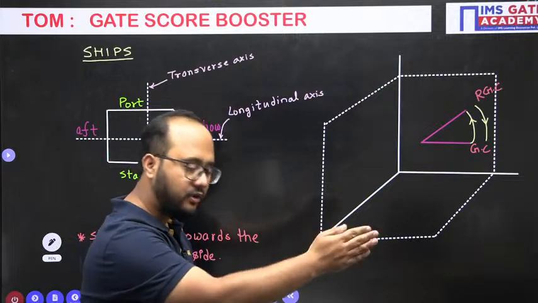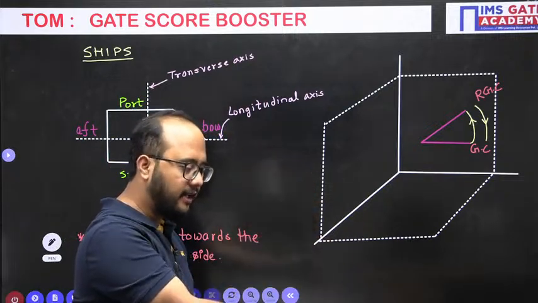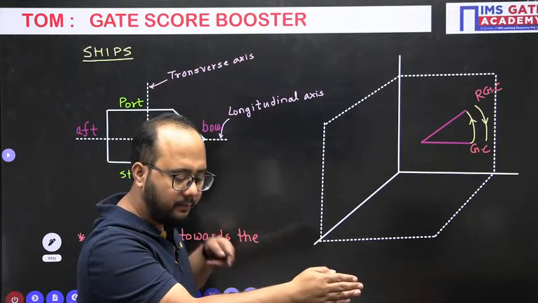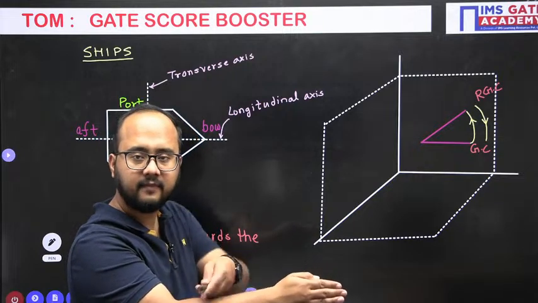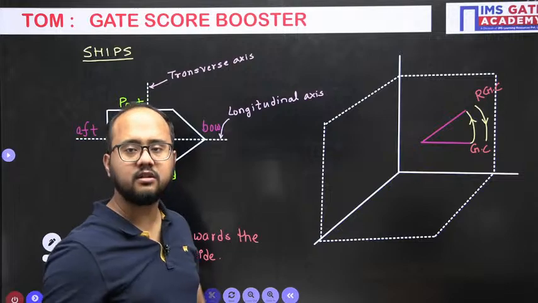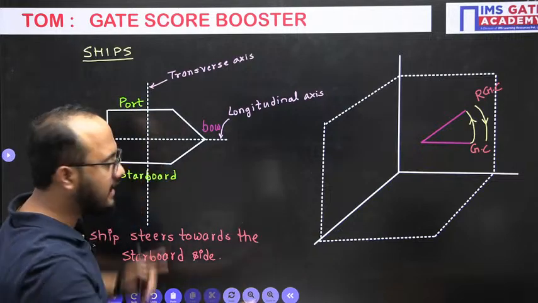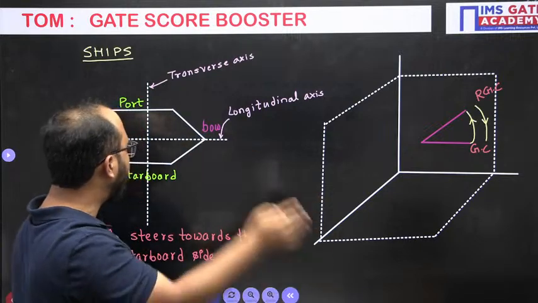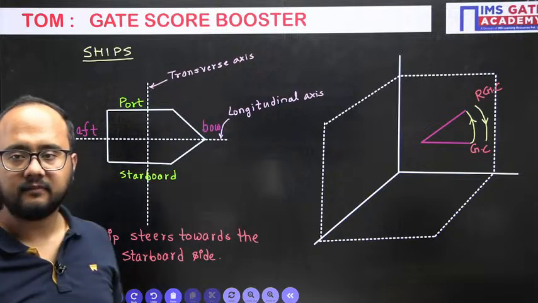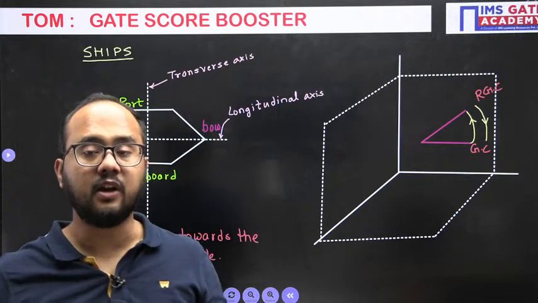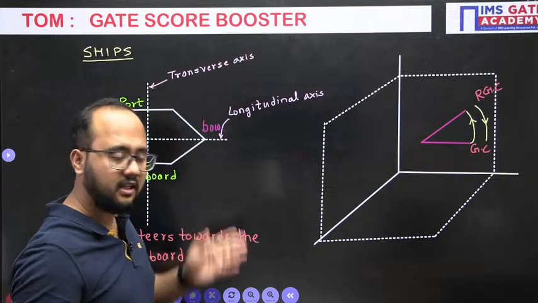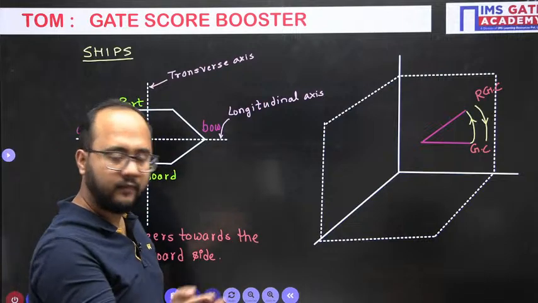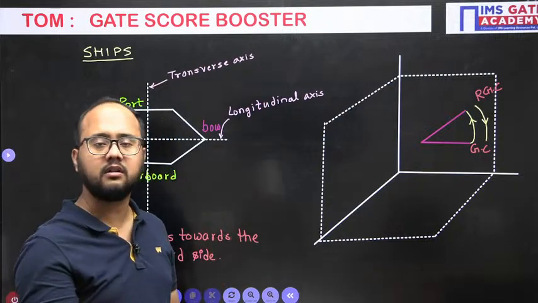But if the ship moves like this, in the vertical plane, up and down like this, the axis involved here for the rotation is perpendicular like this, the transverse axis. Transverse axis is involved, yes or no? For this pitching case, the ship will be moving in a vertical plane. So the axis involved here is the transverse axis. So, pitching. Now the second thing is steering. The ship will be steering towards either left or right. The rotation motion either towards left or right, that is what steering we are having.